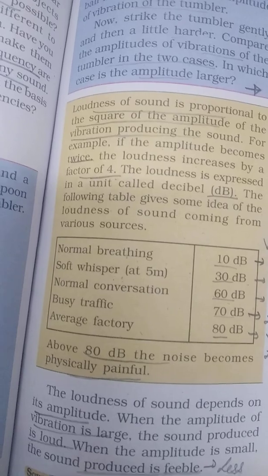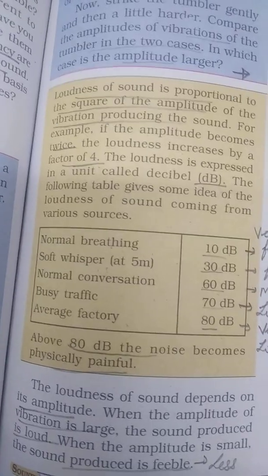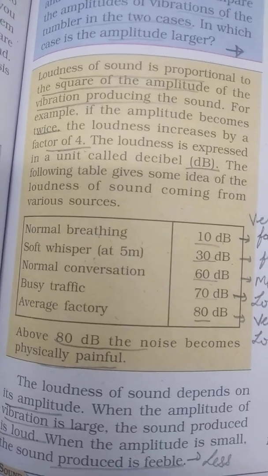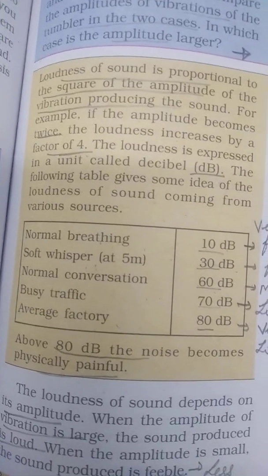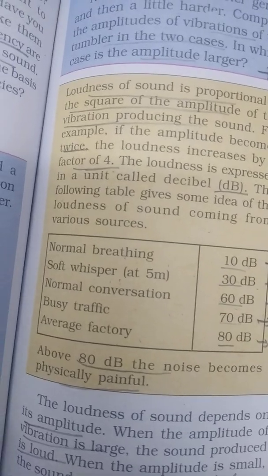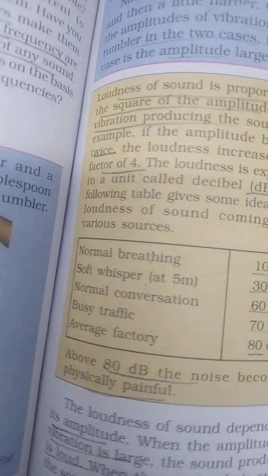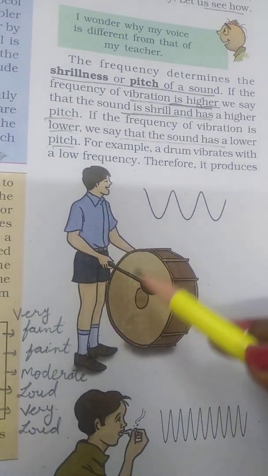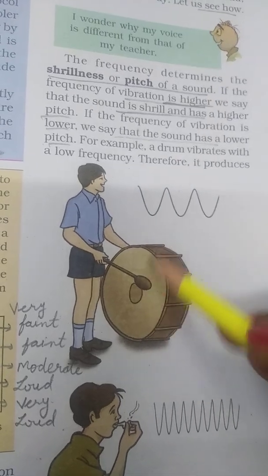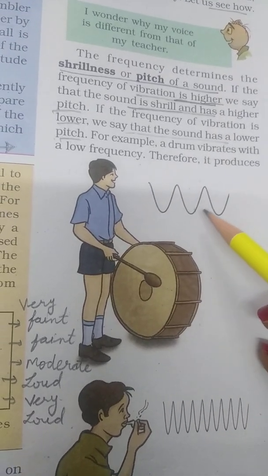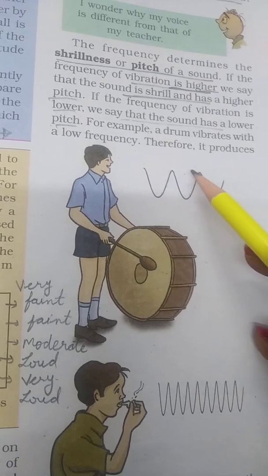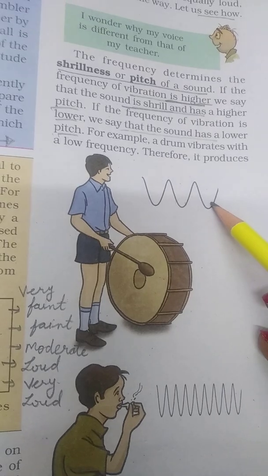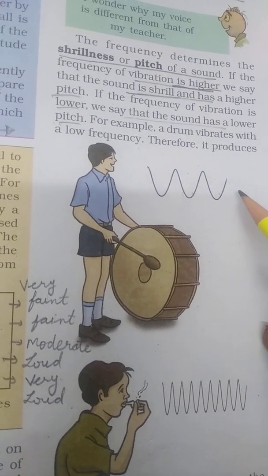So if we compare the sound of a baby with an adult, is there any difference? Even if two sounds are equally loud, they are different in some way. So how can we define it? The frequency determines the shrillness or pitch of a sound. If the frequency of vibration is higher, we say that the sound is shrill and its pitch is higher. And if the frequency of vibration is low, we say that the sound has a lower pitch.